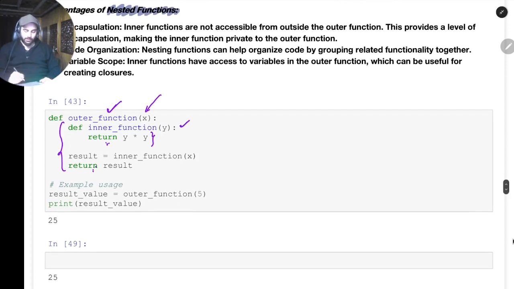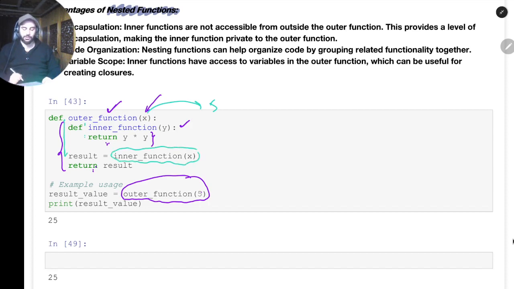So now what we'll do is, if we call this outer function and the parameter is 5, so this x will get value 5. What will happen afterwards is it will directly go here. So here is just the definition, it won't go inside, so it will call the inner function. In the body of the outer function, you can clearly see there is a call to the inner function. So now this inner function will get called.